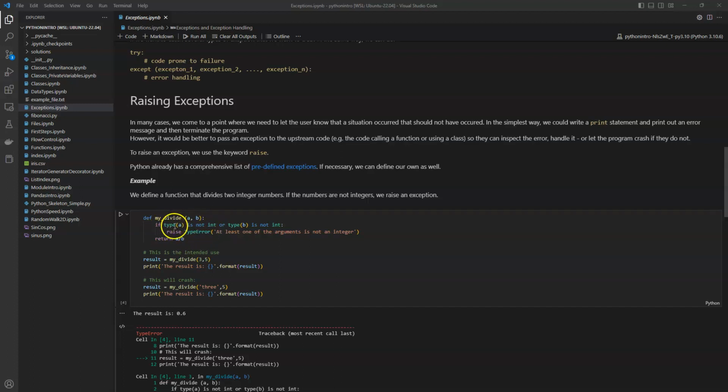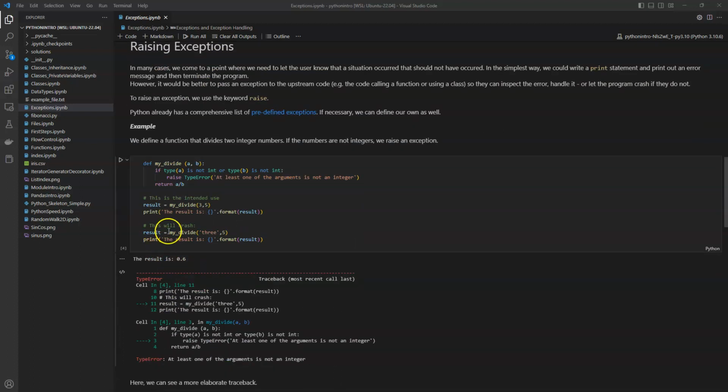Right, so if the type is not integer for variable a or b, then we raise one of the predefined errors, the type error, and because we don't want to do this specifically for variable a and b separately, we should just say that one of them is not an integer. And if they are integers, because this return statement is out of the indented block, we have a and b. So we could have result divide 3 and 5, and we get the result we expect.